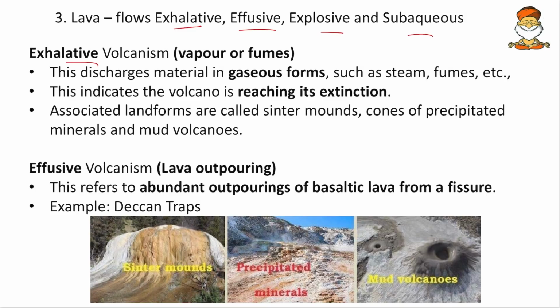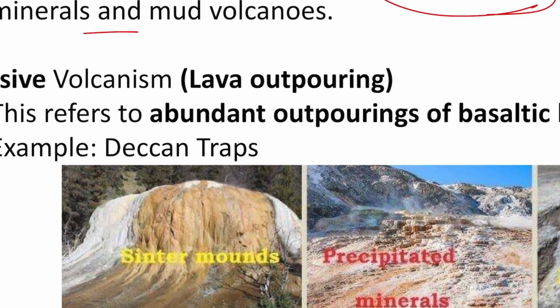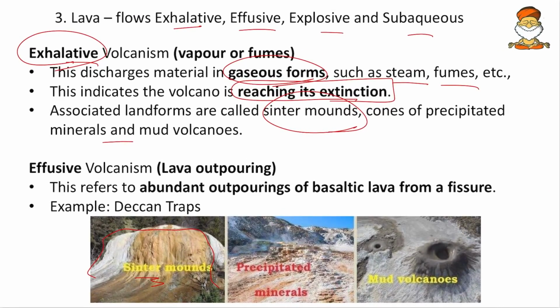So exhalative volcanism discharges material in gaseous forms such as steam and fumes, and this indicates the volcano is reaching its extinction. Whenever the volcano slows down, at that point of time exhalative volcanism occurs. Associated landforms are sinter mounds, cones and minerals, and mud volcanoes. Here we have the sinter mound. This is how the cones are formed. Whenever the volcano is coming down, some viscous gases and fumes will be released. They will deposit in the form of a cone. There will not be so much fluid to flow down.